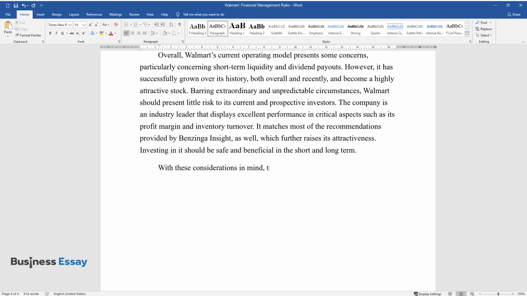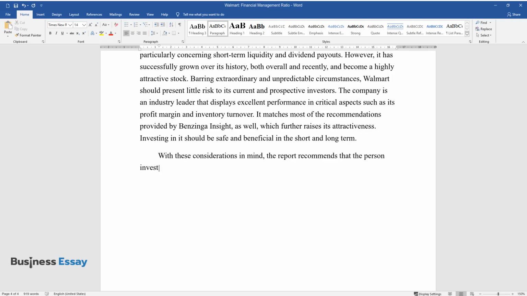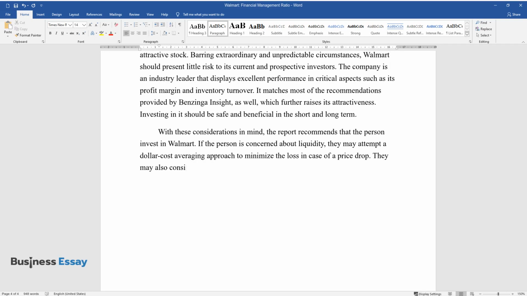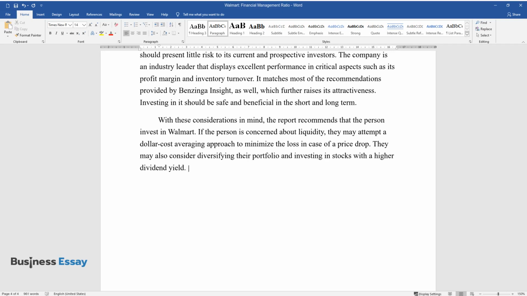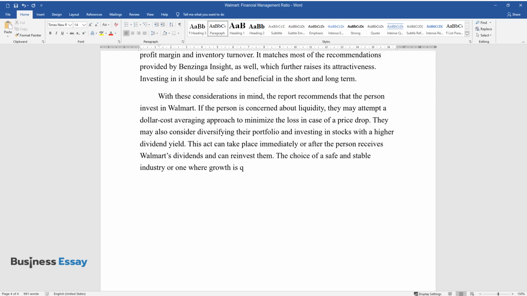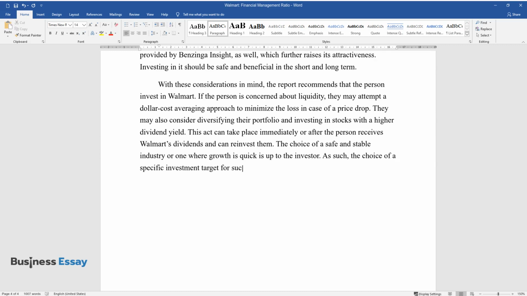With these considerations in mind, the report recommends that the person invest in Walmart. If the person is concerned about liquidity, they may attempt a dollar-cost averaging approach to minimize the loss in case of a price drop. They may also consider diversifying their portfolio and investing in stocks with a higher dividend yield. This act can take place immediately or after the person receives Walmart's dividends and can reinvest them. The choice of a safe and stable industry or one where growth is quick is up to the investor. As such, the choice of a specific investment target for such an endeavor would be the subject of another report.